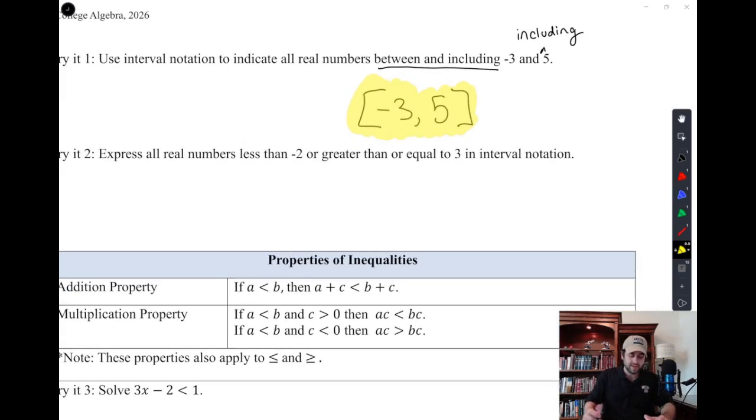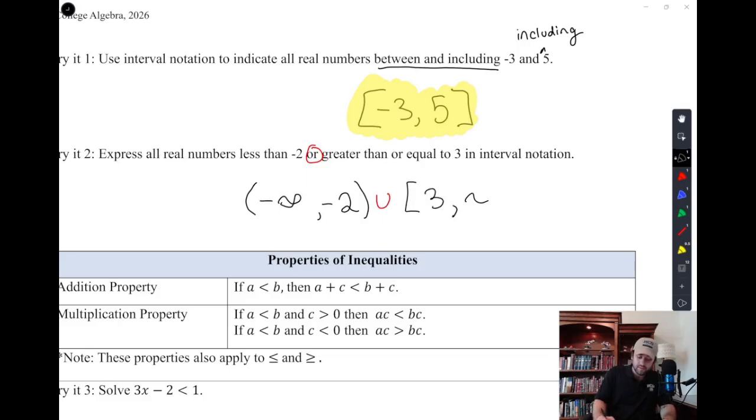So here we are again. Express all real numbers less than negative 2. So we have negative 2, and we need to go less than that. So we're going to put the comma on the left side. We say every single number in the world down to negative infinity less than negative 2. Or, and that word or there is going to give us this union symbol, or greater than or equal to 3. And there we have every number greater than 3.